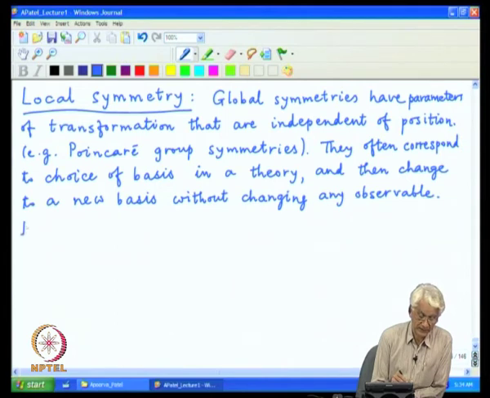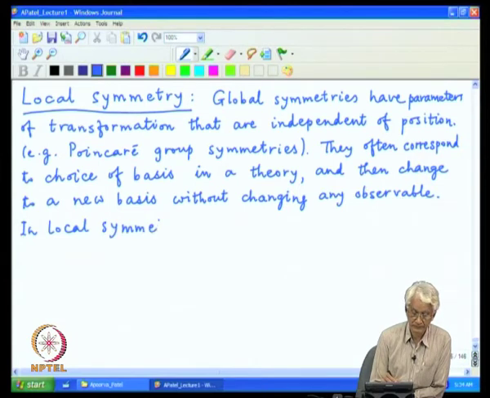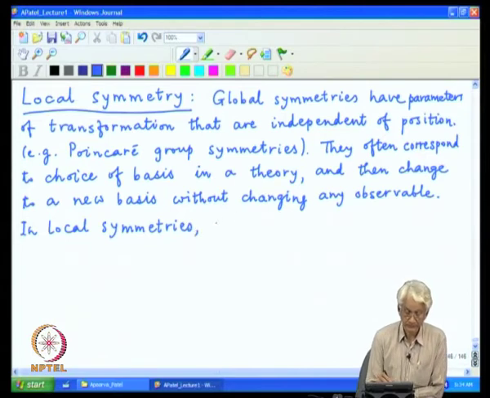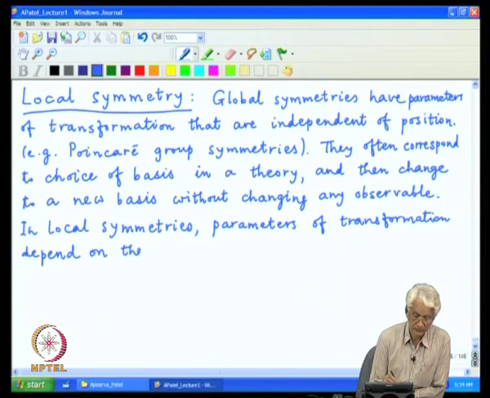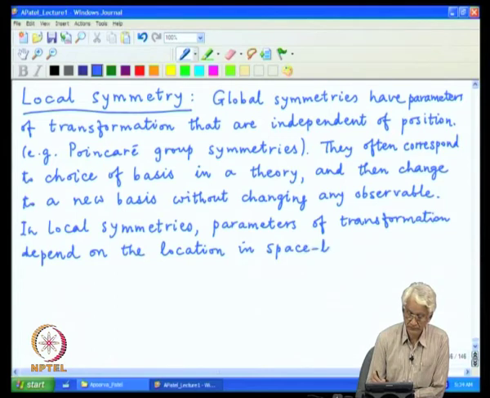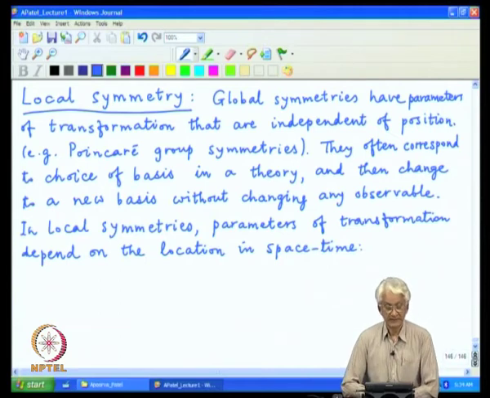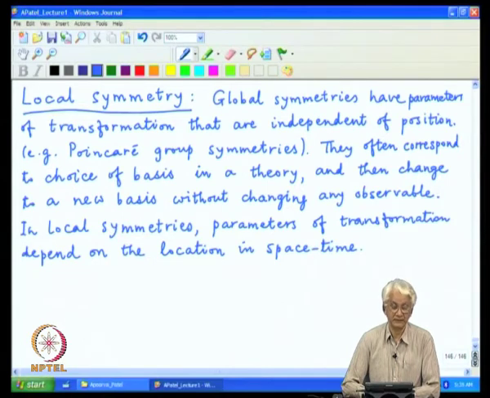So, in local symmetries, this extra freedom of choosing arbitrary transformation at different points certainly enhances the degrees of freedom of the theory,